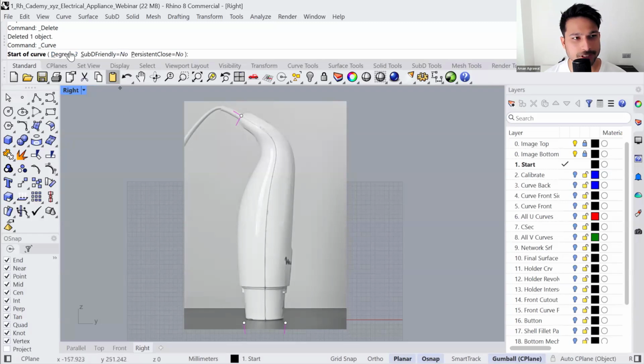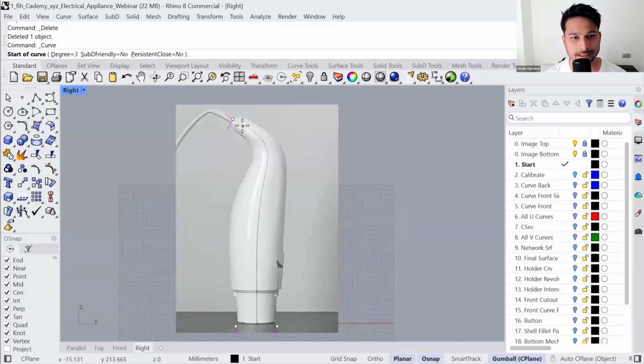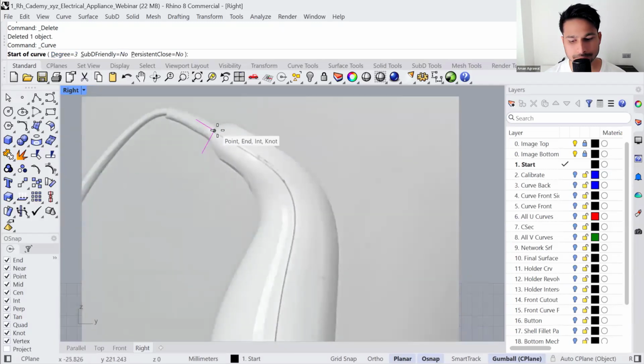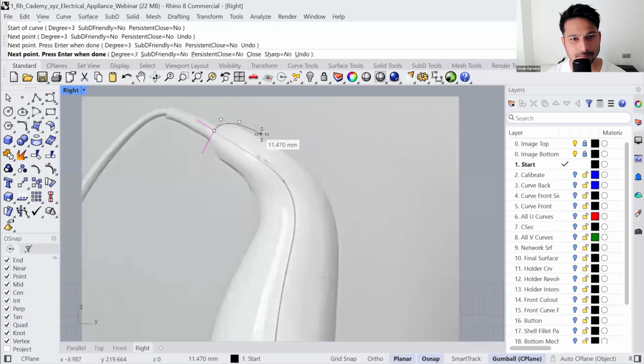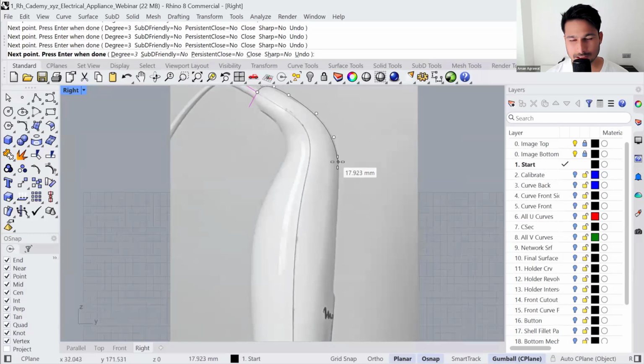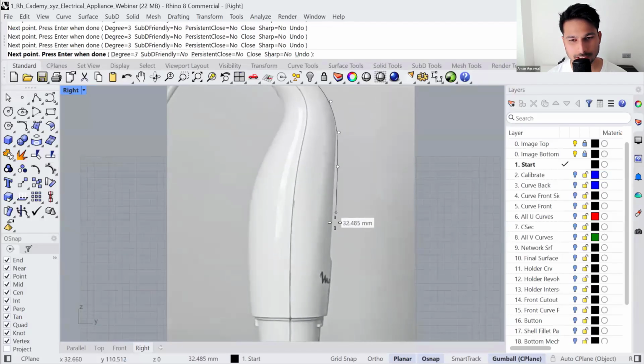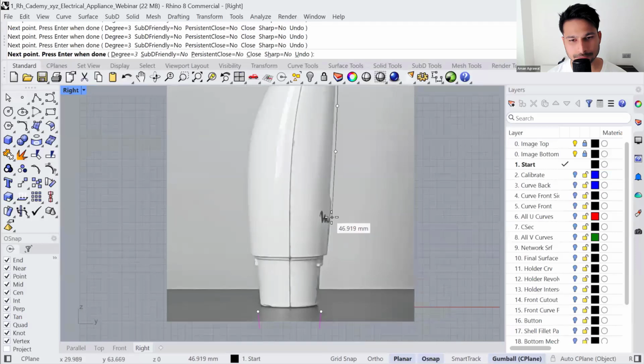Okay, so we will start with degree 3, and let's start by clicking here. And I'll add a couple of points. Okay. The goal is to use the least number of points possible. Also try to keep the distance between the points in a predictable manner.